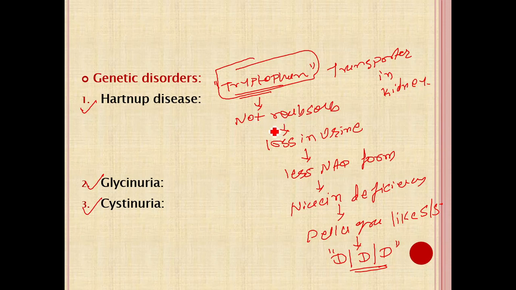So tryptophan is not reabsorbed and is lost in the urine, which gives niacin deficiency and pellagra-like signs and symptoms: diarrhea, dermatitis and dementia. Similarly, in another transport mechanism, when the glycine transporter is defective, glycine is lost in the urine, giving glycinuria. For the basic amino acids, that is the COAL, cysteine, ornithine, arginine and lysine, when the transporter is affected, cysteine is lost in the urine